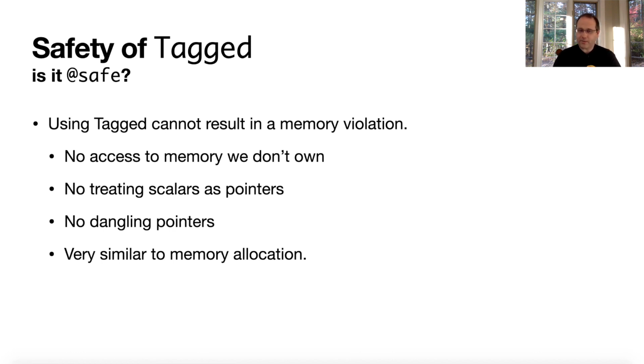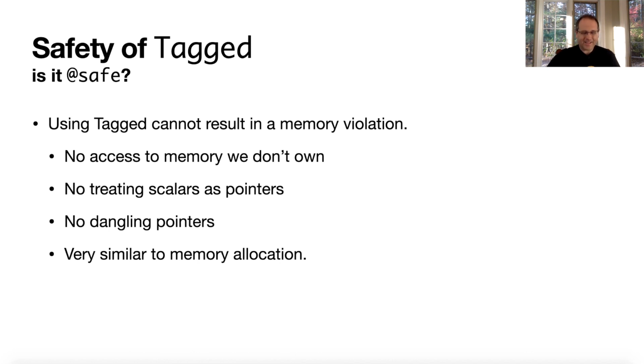It can't result in a memory violation because we're not giving access to memory we don't own. We're not treating scalars as pointers, right? We throw an exception if you try to get it the wrong way. And there's no dangling pointers, right? We're not returning pointers to anything. We're just returning references. Now, it's important to note that we're returning references and not pointers, because in safe code, you can't take the address of a reference. So there's no way to squirrel that away.